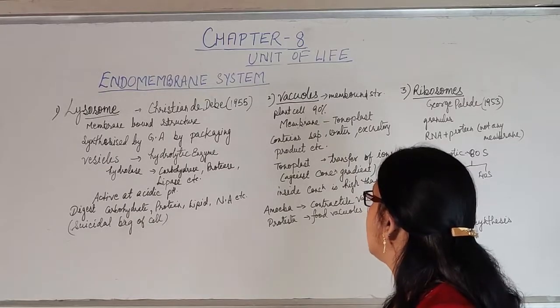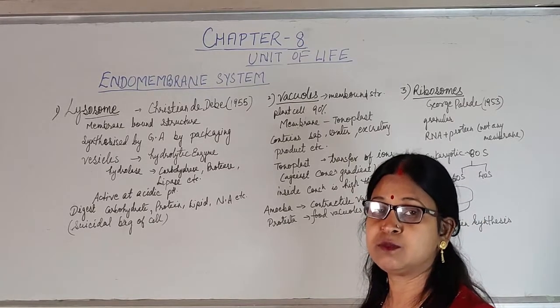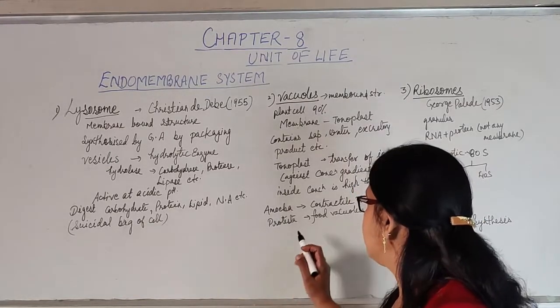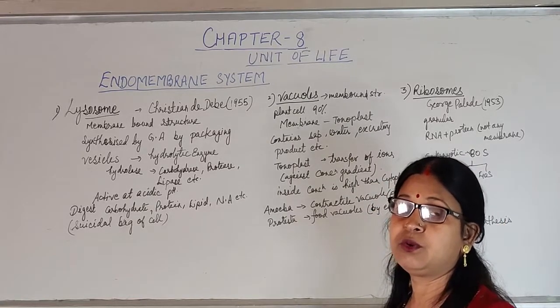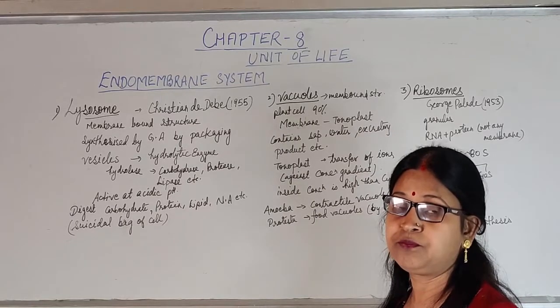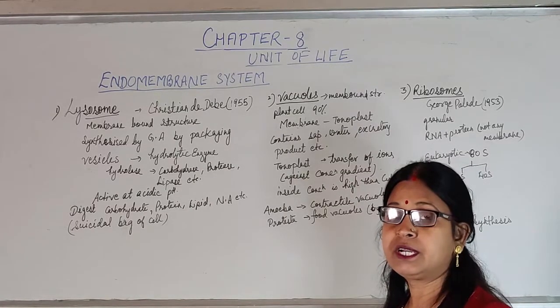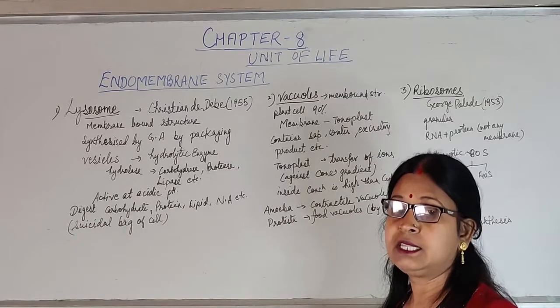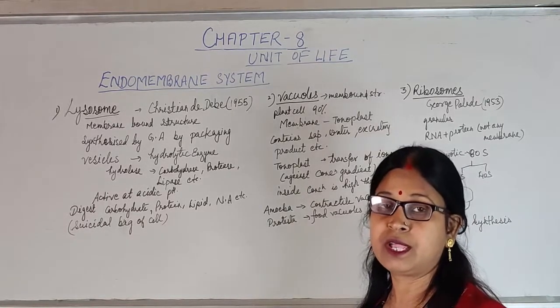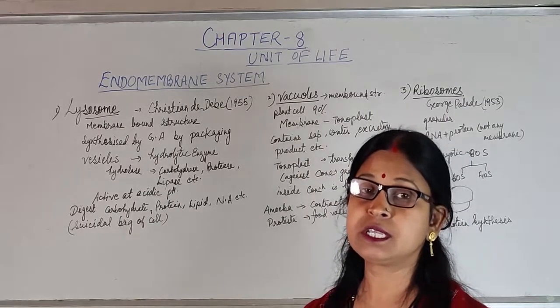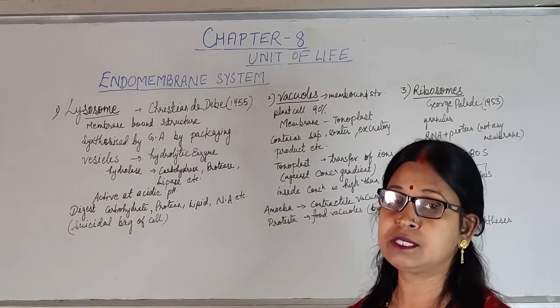In animal cell also it is present, but they are small in size. For example, in amoeba, they are in the form of contractile vacuole which helps in the process of excretion, whereas in protista, after engulfing the food particles, they form the food vacuoles. So, there are different types of vacuoles performing different functions in different type of eukaryotic cell.